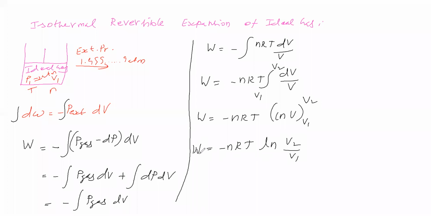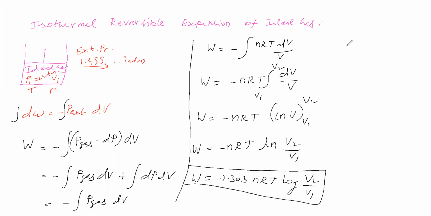It is called overall work done. It is called work done by the ideal gas in the isothermal reversible expansion. This W is equal to minus 2.303 nRT log V2 by V1. Log in the sense base is 10, ln in the sense base is e. There V2 by V1 we can substitute. It is called work done for